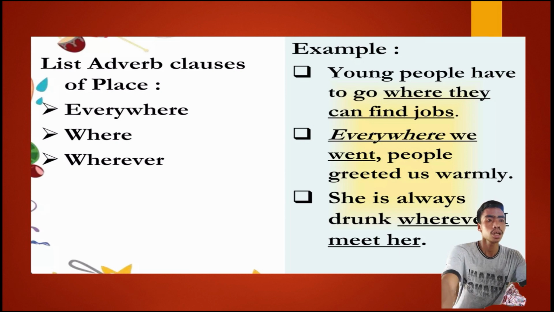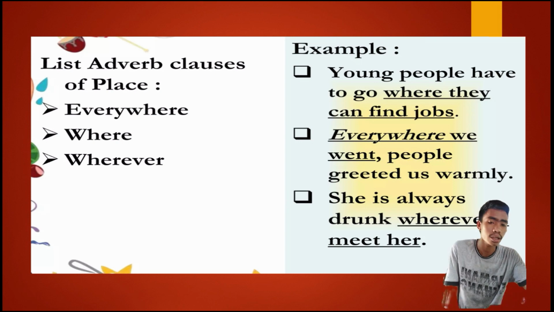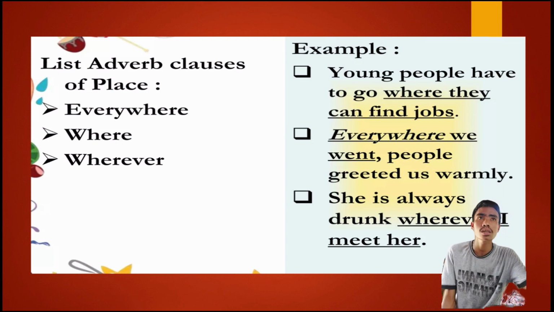Second, everywhere we went, people. So as you observe, we have here the comma indicating the end of the adverbial clause. Last, she is always drunk wherever I meet her.